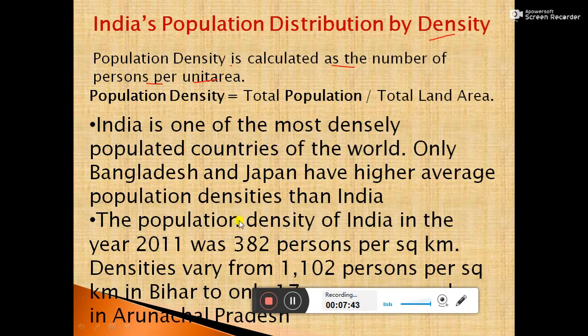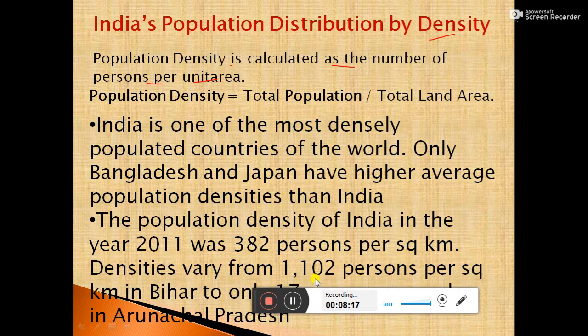The question arises here: what is the population density of India? The population density of India in the year 2011 was 382 persons per square kilometer. India is one of the most densely populated countries of the world, after Bangladesh and Japan. But in India, population density varies from state to state.